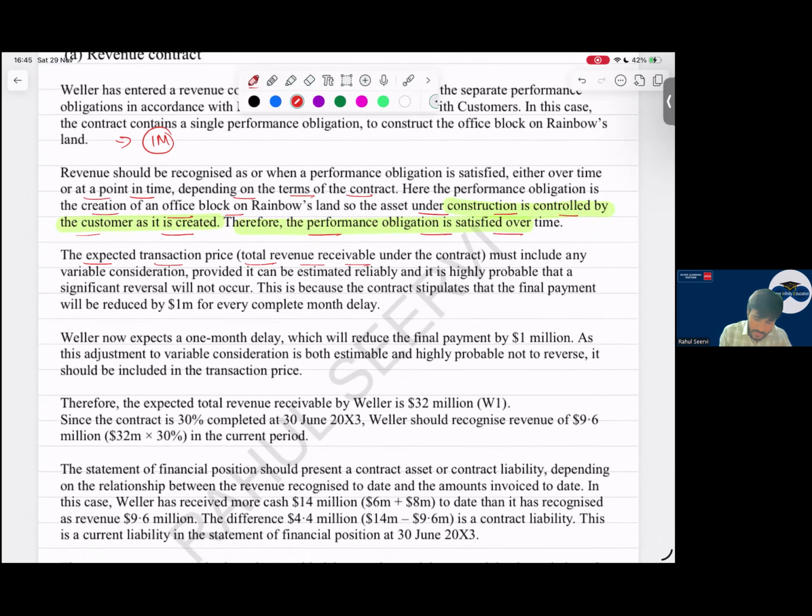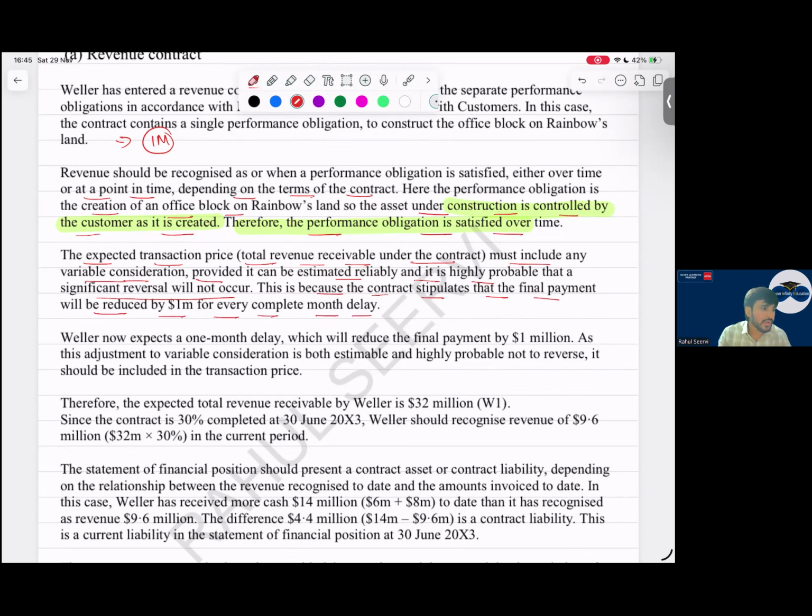Then the expected transaction price is what? Total revenue receivable under the contract must include any variable consideration plus fixed consideration. Provided variable consideration, when will you include? It can be estimated and it is highly probable that a significant reversal will not occur. This is because the contract stipulates that the final payment will be reduced by 1 million for every complete month of delay.